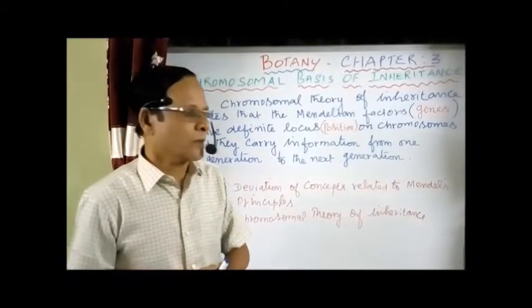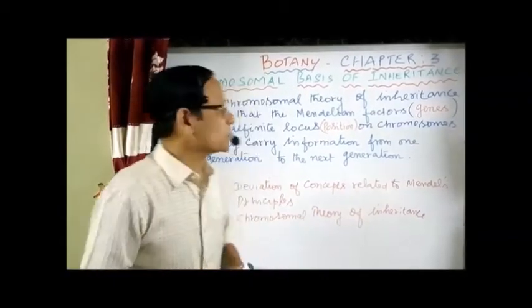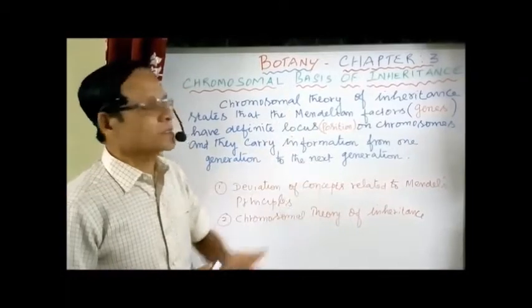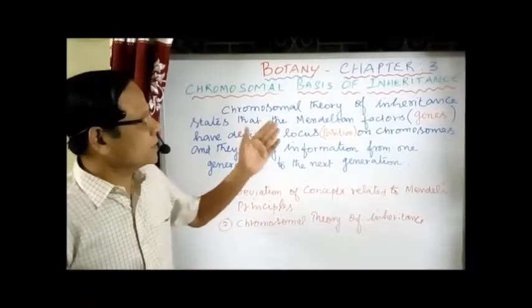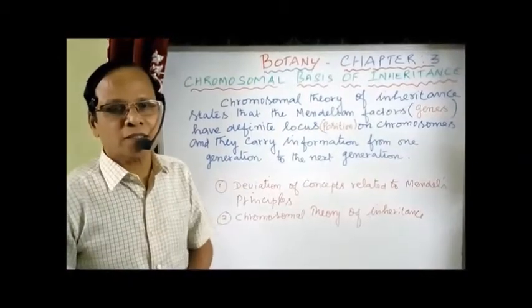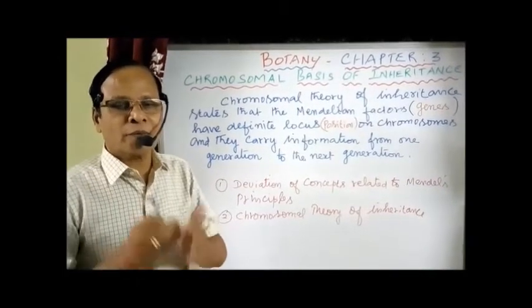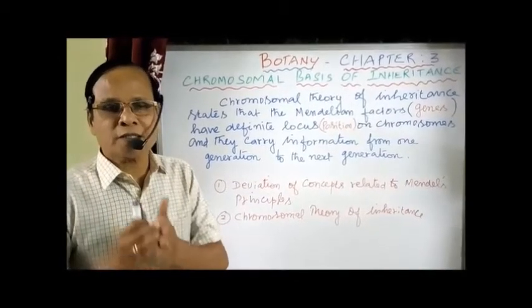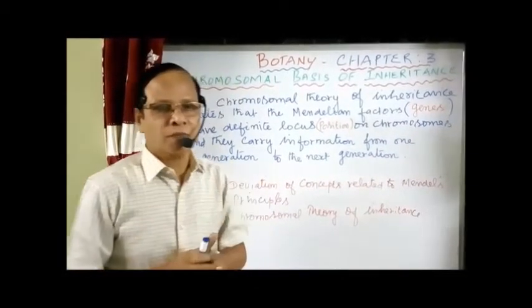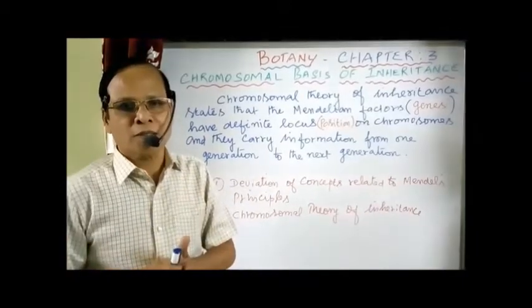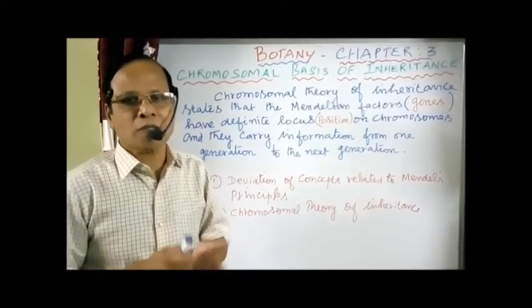Now what is the meaning of the chromosomal basis of inheritance, or the chromosomal theory of inheritance? The theory states that the Mendelian factors, the genes, have definite positions called the locus.